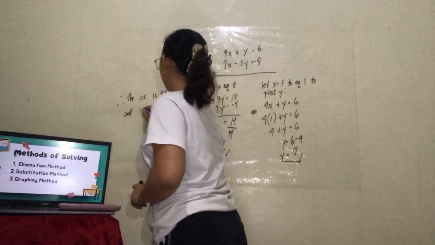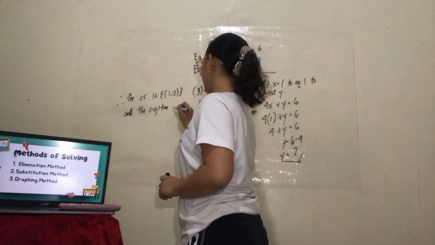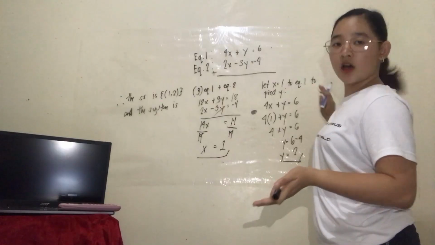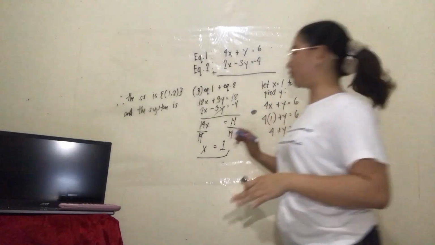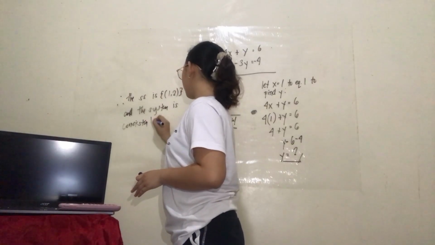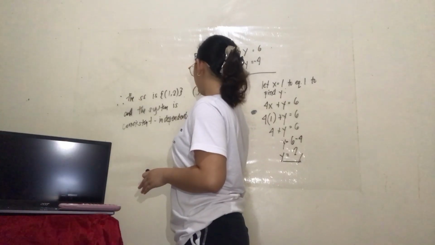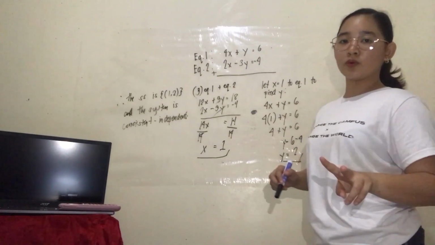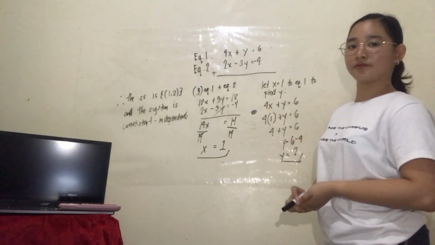And the system is, what is the system? The system is consistent, independent, because it only has one solution. The system is consistent, independent. So that's the process on how to solve two equations using the elimination method.